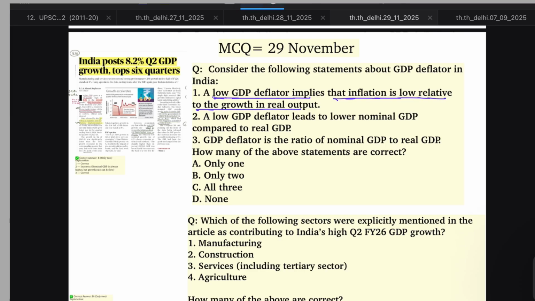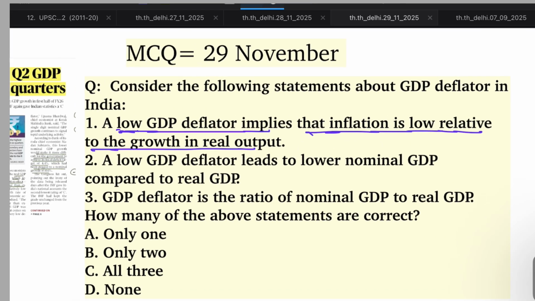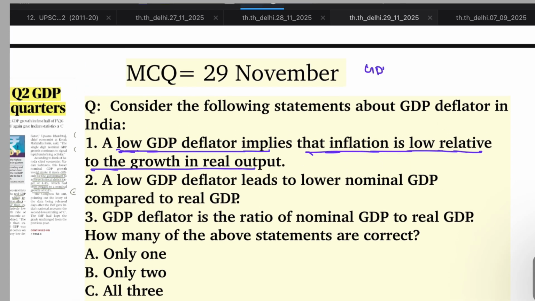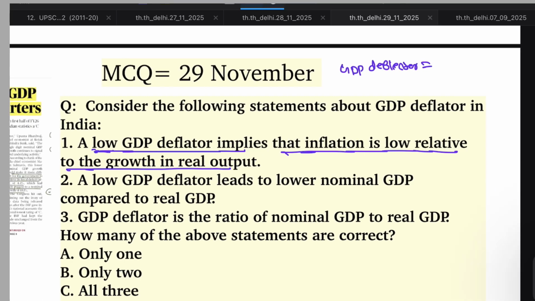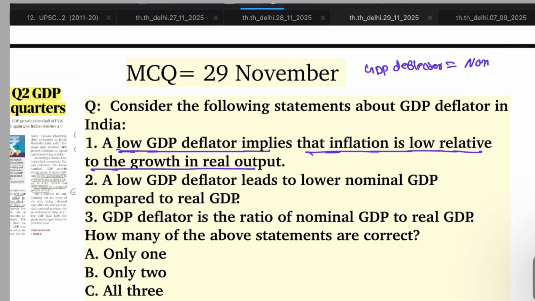A standard formula of the GDP deflator is nominal GDP by real GDP. Nominal GDP includes inflation, whereas real GDP excludes inflation.